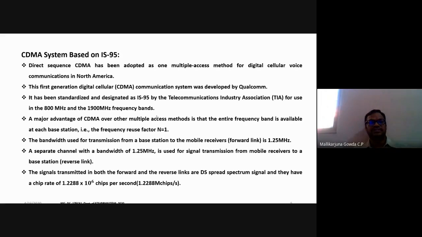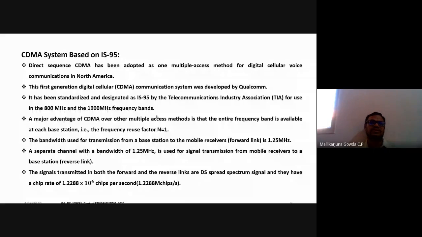What to know is that this has been developed by Qualcomm, standardized and designated as IS-95 by the Telecommunications Industry Association, and used in the 800 megahertz and 1900 megahertz frequency bands. The major advantage of this system over other multiple access techniques is that the entire frequency band is available at each base station, meaning the frequency reuse factor is 1.